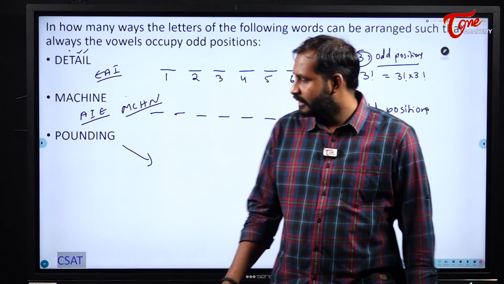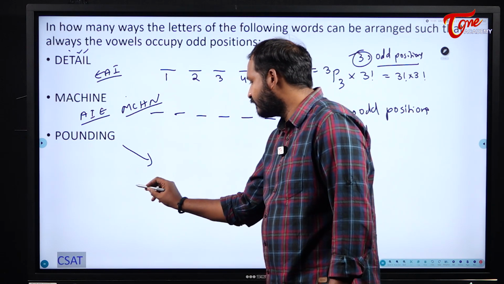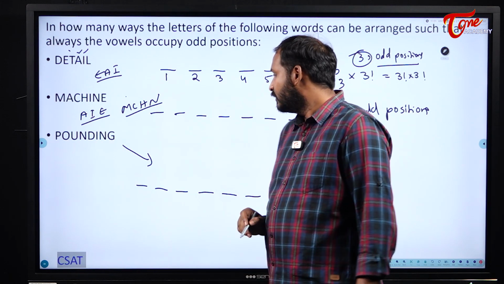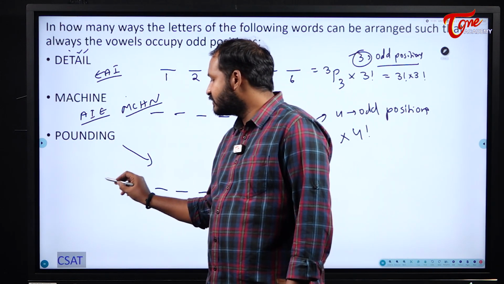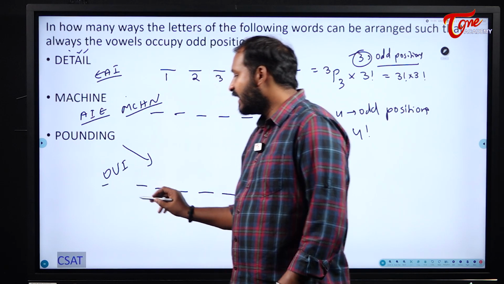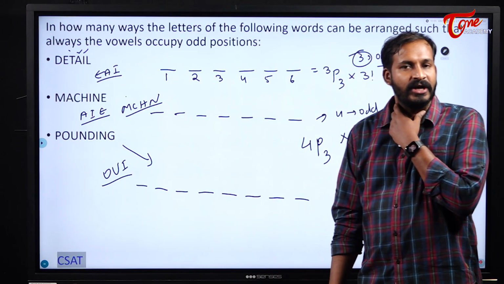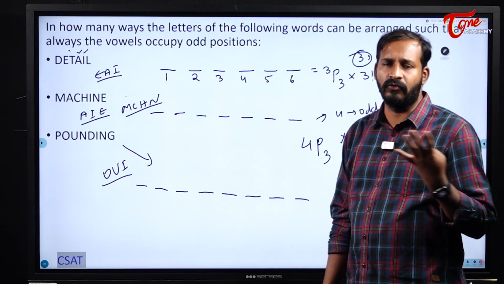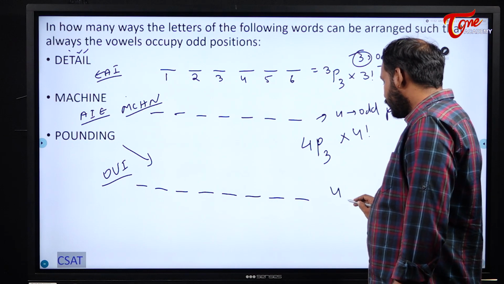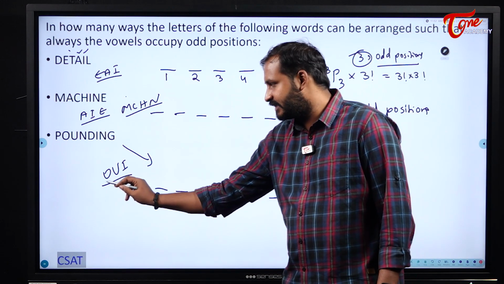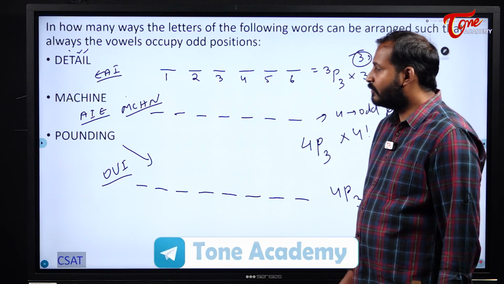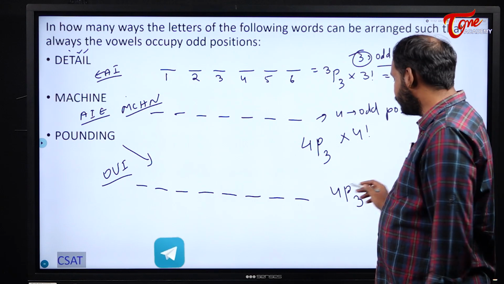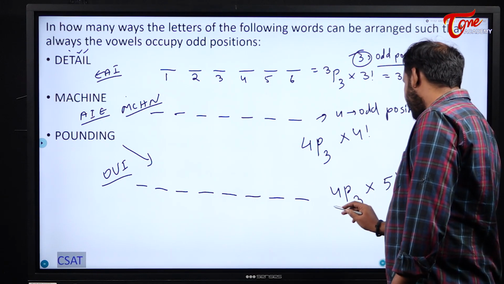Next, pounding. Please see here. As usual, how many letter word is it? 8 letter word. 1, 2, 3, 4, 5, 6, 7, 8. How many vowels are there here? O, U, I. In 8 positions, how many odd positions will I get? Only 4 odd positions. So first of all, 4P3, because I have only 3 vowels here, O, U, I. Into the remaining 5 positions, which will be occupied by the 5 consonants, by...